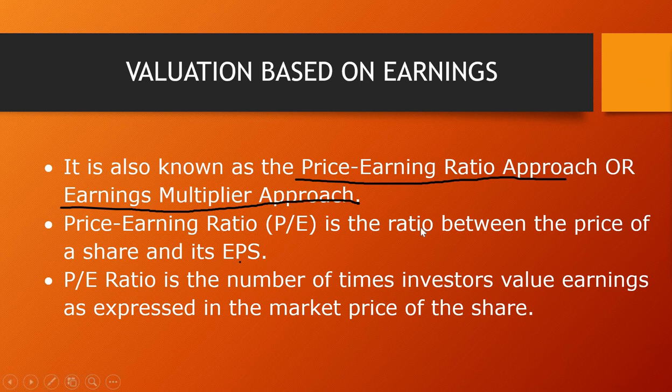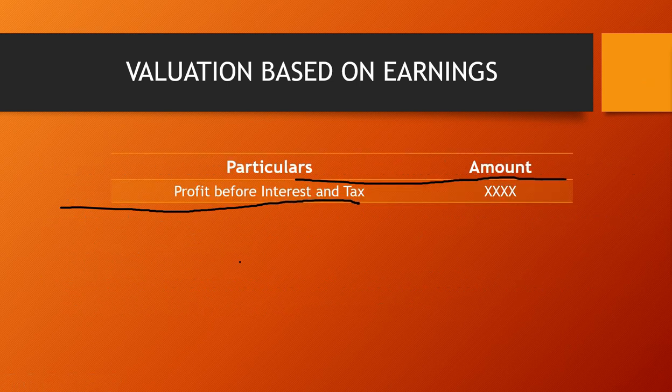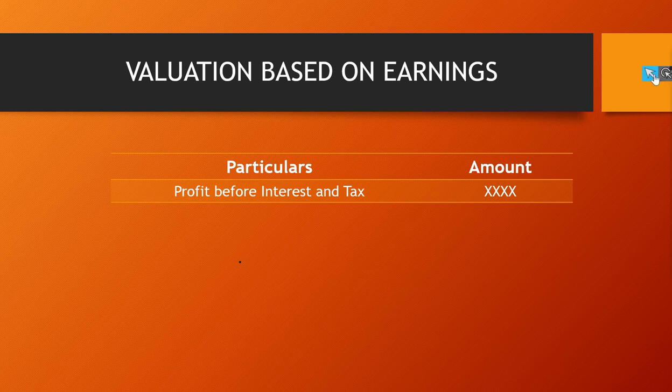If we talk about earnings, first of all, whatever amount we calculate in the business is known as profit before interest and tax. Or if I move before this, whenever we are selling the product in the market, the first thing is your sales. From sales you subtract your cost, maybe your variable cost, maybe your fixed cost related to your business. After subtracting the cost, we get profit before interest and tax.